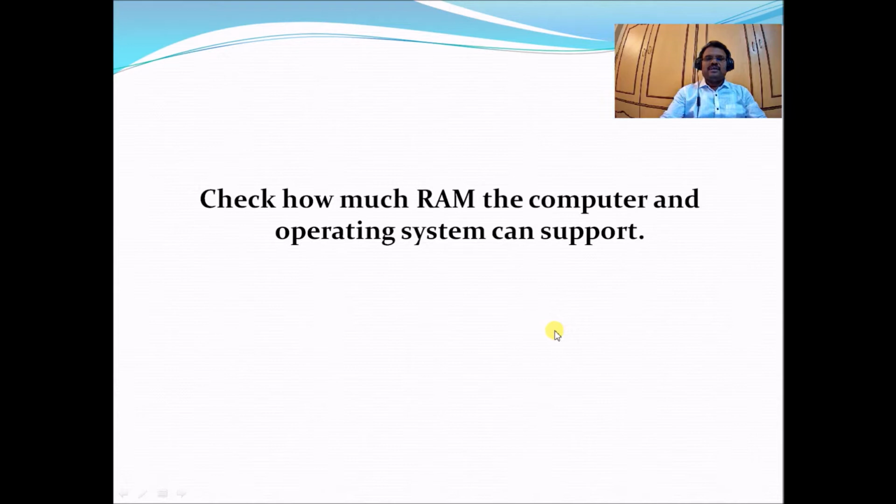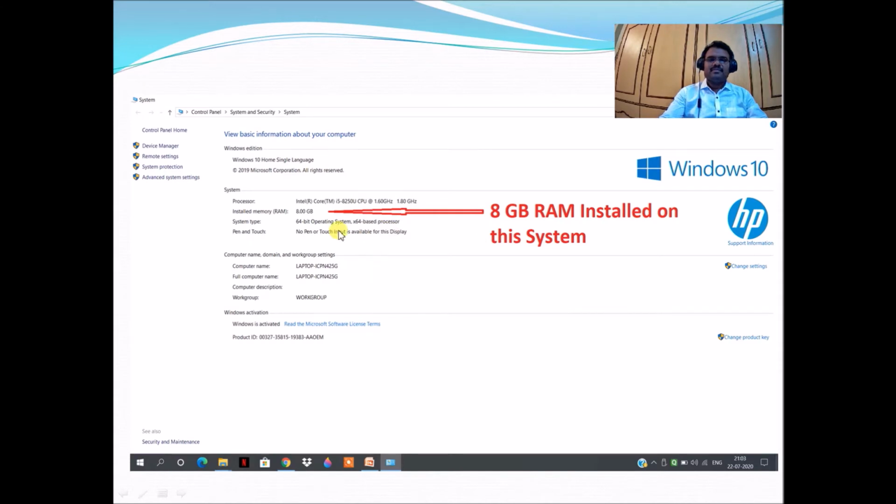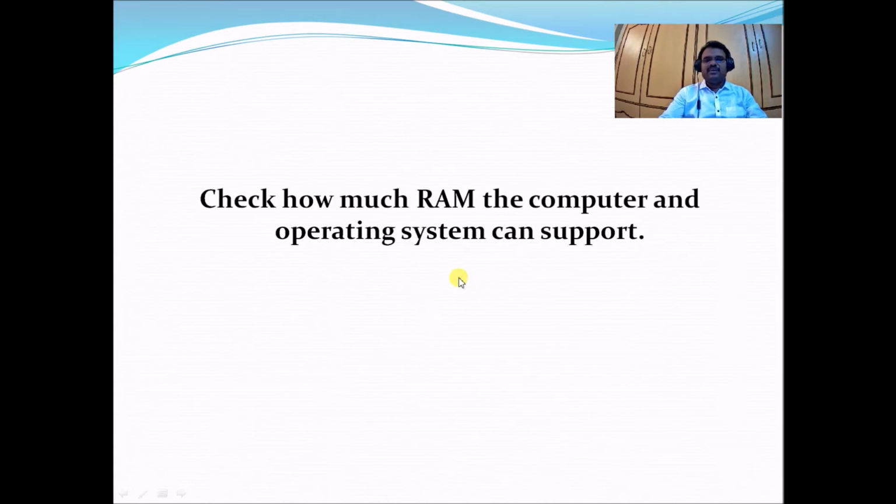Check how much RAM the computer and operating system can support. Just now on this screen we have seen that 8 GB RAM is already installed in this system. Now we have to check how much RAM the computer and operating system can support.